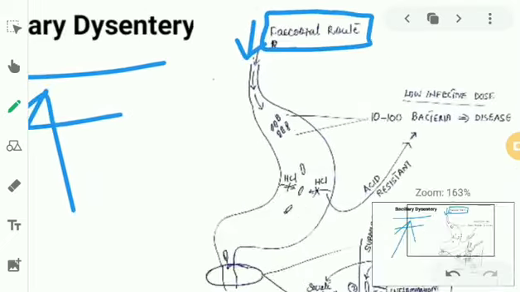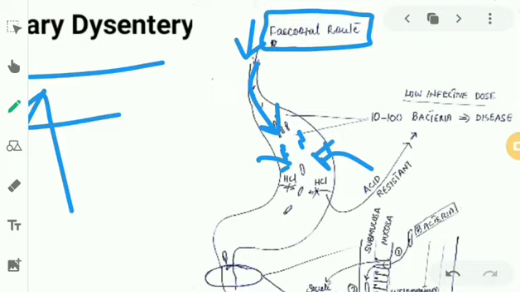Now automatically there is our innate immunity. Our HCl is secreted, but Shigella is resistant to HCl. They are acid resistant. That's why even 10 to 100 bacteria can cause the infection. That is, it has a low infective dose.